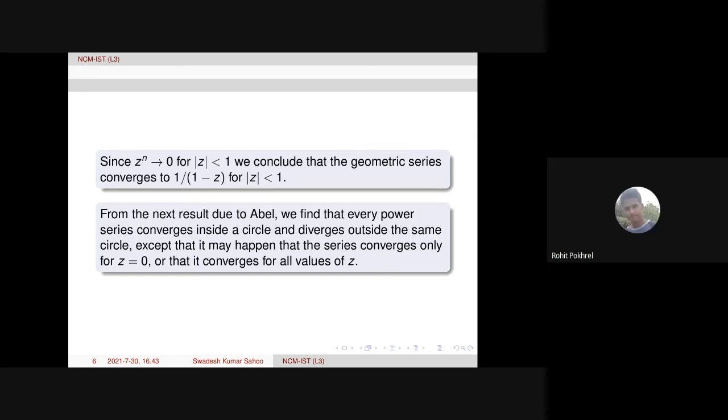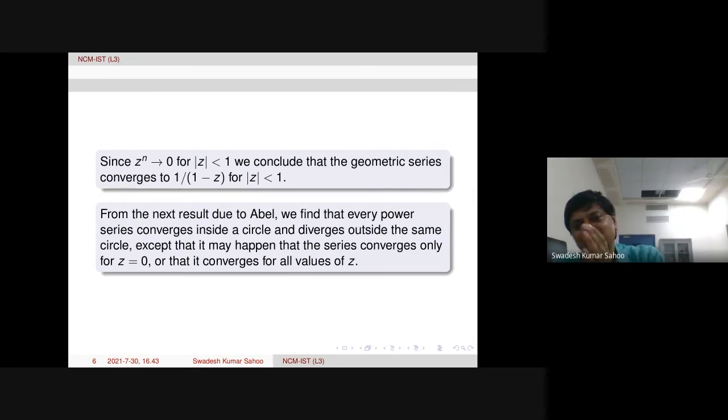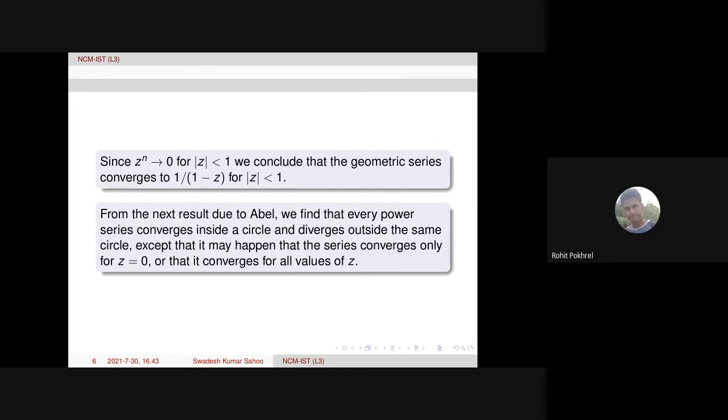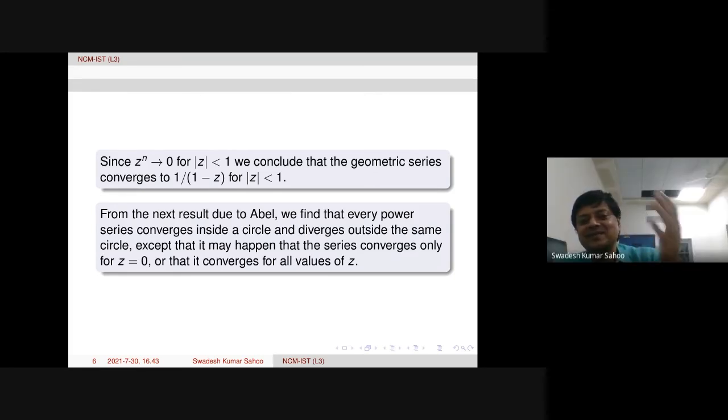Sir, I am not talking about points outside. We take the maximum circle, like summation z to the power n by n, take a point on the boundary and join that compact disk with a line. That is where the analytic continuation concept comes in.